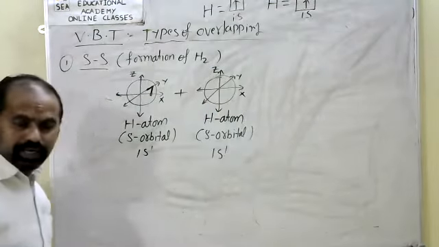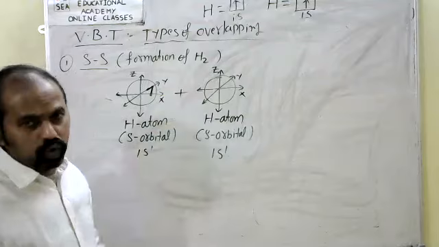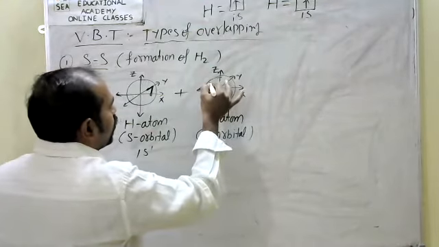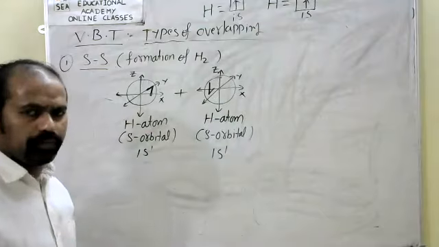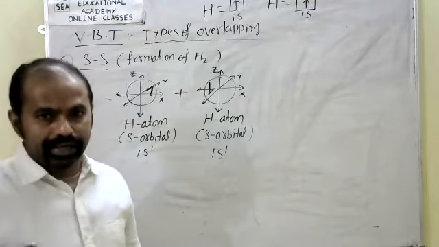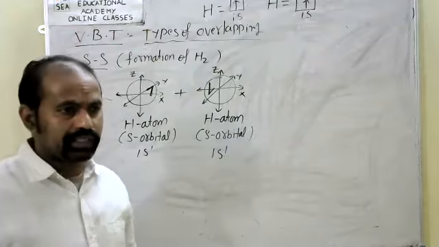The s orbital is a spherical shape having one electron. I have taken opposite spin: one in the upward direction, the second in the downward direction, clockwise and anti-clockwise.